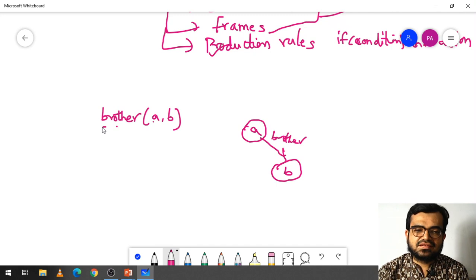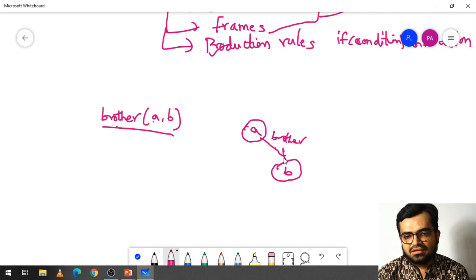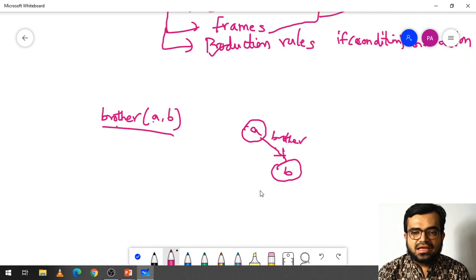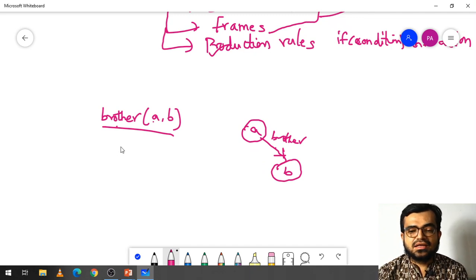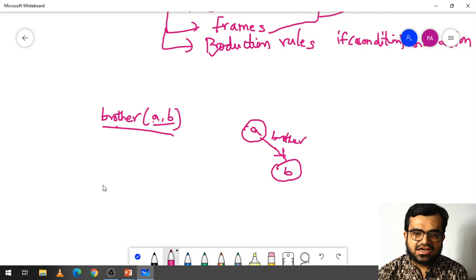Now you can see this is your first order logic and this is your semantic network. And the advantage here is, suppose I want to mention any other relation, I can use these objects and connect them to the same network.